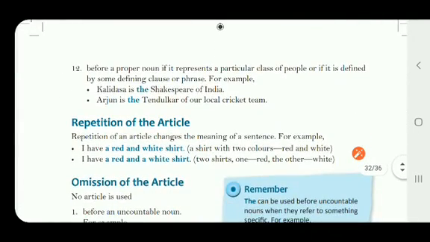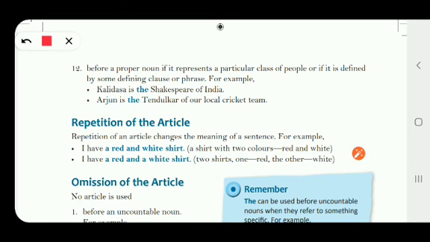Now the next point, before a proper noun if it represents a particular class of people, means when a particular proper noun is being compared with a class of people, right? So Kalidasa is the Shakespeare of India. Here we are making a comparison of Kalidasa with Shakespeare through a clause or a phrase. Whenever we are defining a particular proper noun by a defining clause or a phrase, we are putting the before them.